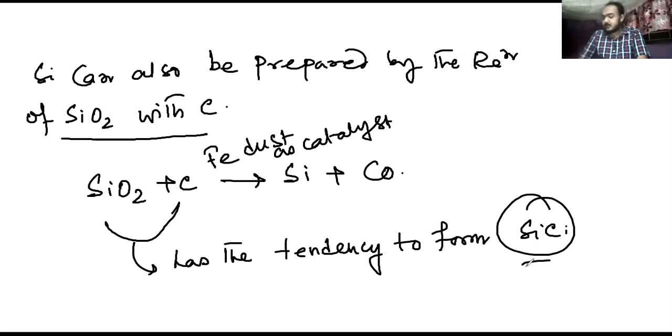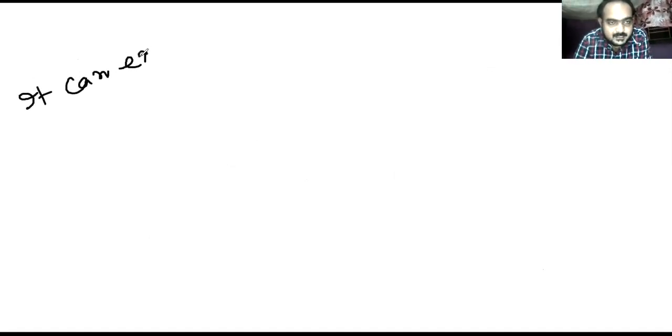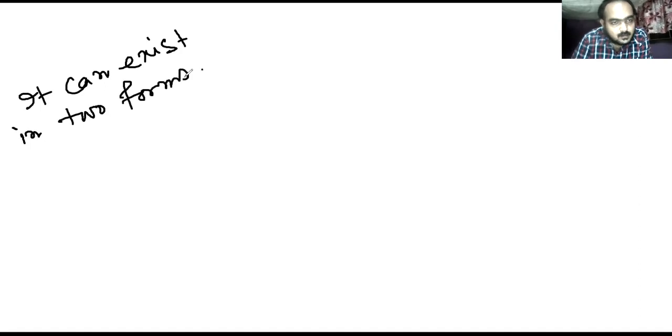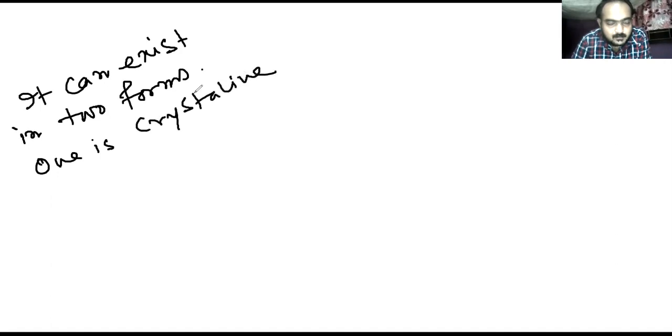Now silicon can show two allotropic forms. It can exist in two forms: one is crystalline, another is amorphous.